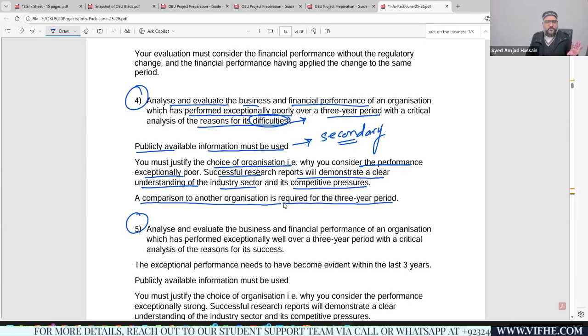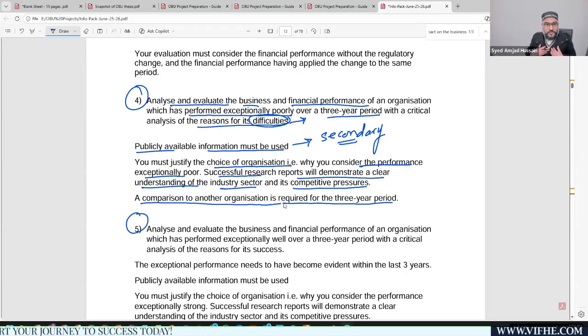And there is no criteria on whether the company is performing poorly or well. That other company, the competitor, is chosen just for comparison purposes, nothing else. You are just ensuring that you are comparing that company with your main company, and you are evaluating how poorly your main company is performing.